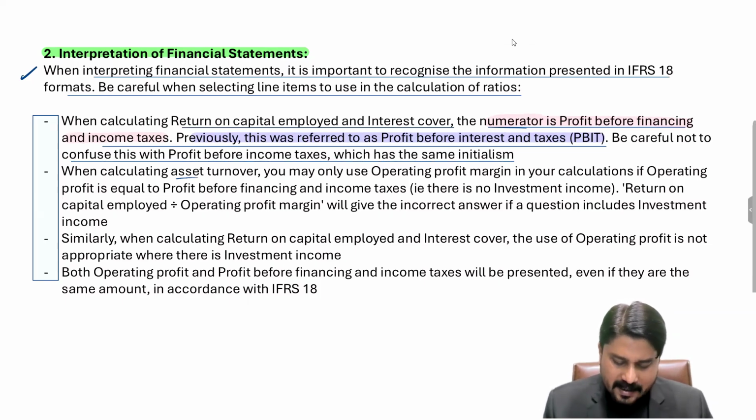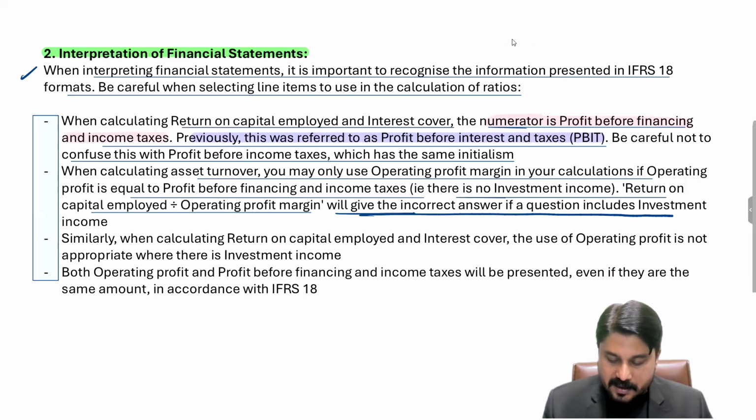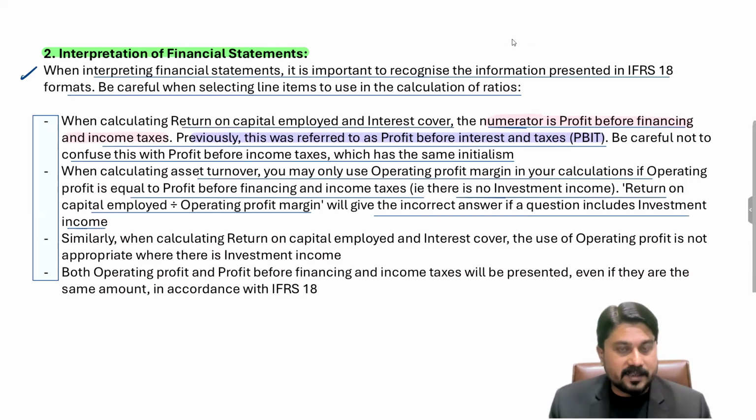And when calculating the asset turnover, you may use operating profit margin in your calculation if operating profit is equal to profit before financing and income taxes. In effect, there is no investment income. And if there is investment income, using capital employed divided by operating profit margin will give an incorrect answer if a question includes investment income. So we must carefully pick the relevant amount according to the given situation for calculating the ratios.